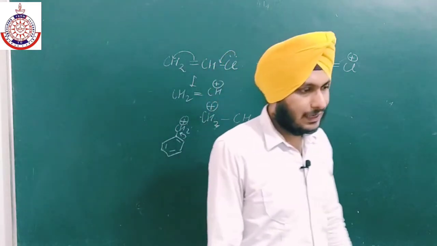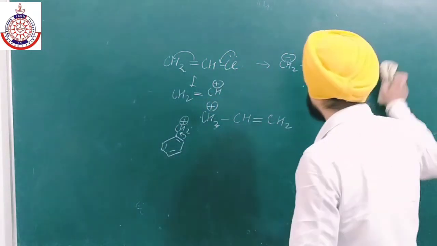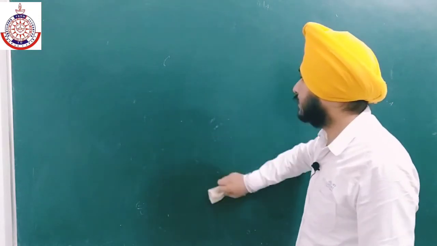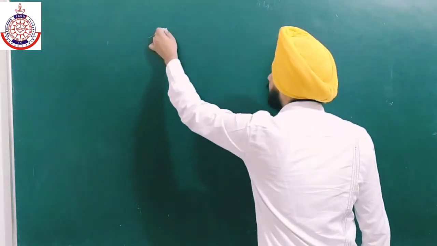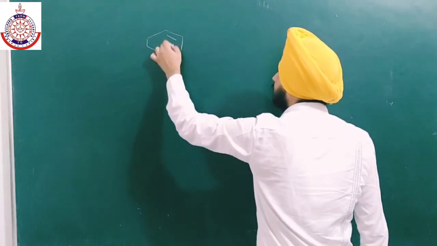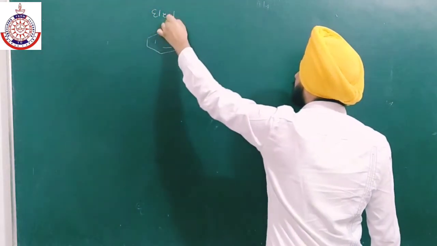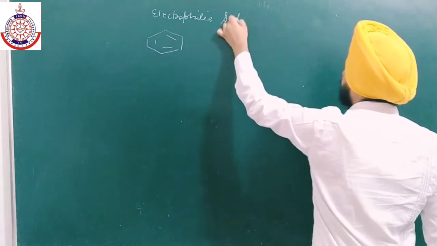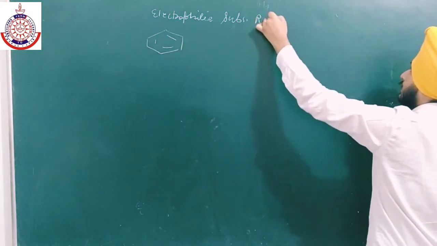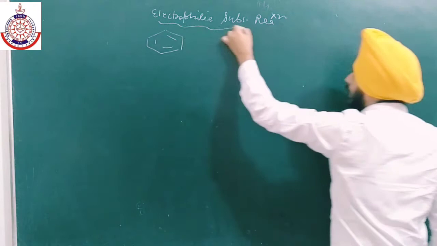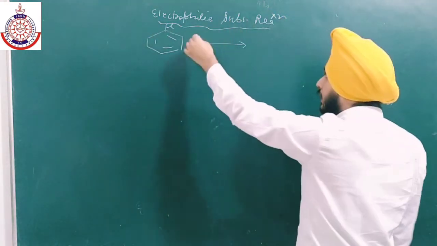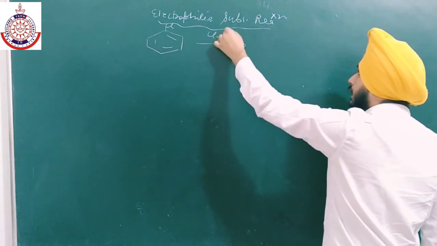Next we have electrophilic substitution reaction in case of haloarenes. We all know that chlorine is ortho para directing group. So if we do electrophilic substitution reaction, firstly I am doing chlorination, in case of chlorination, AlCl3.